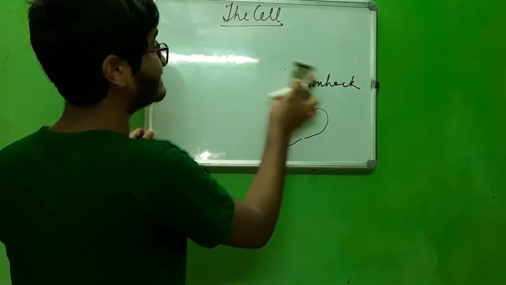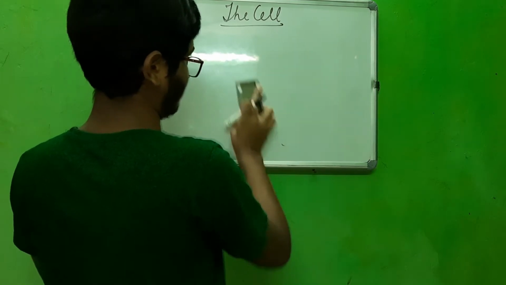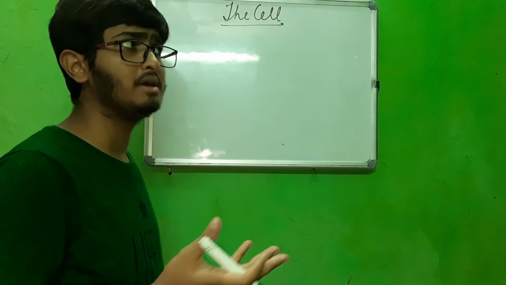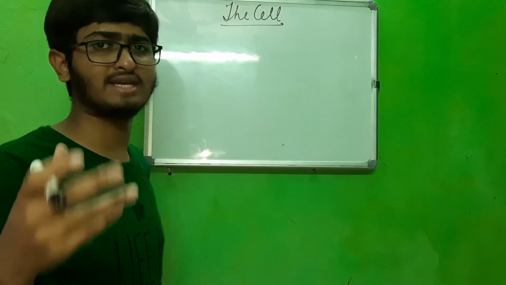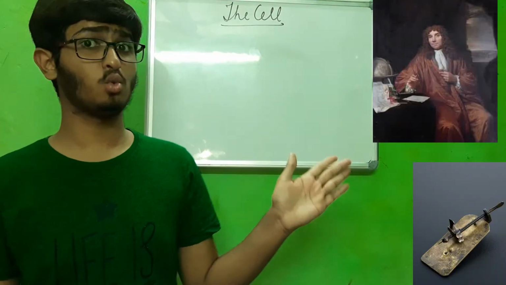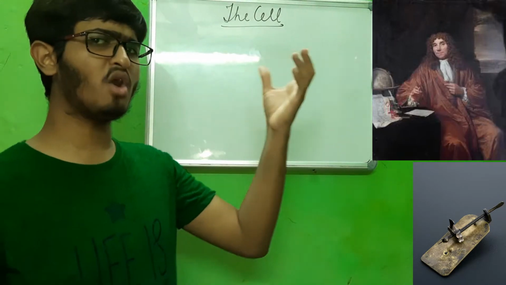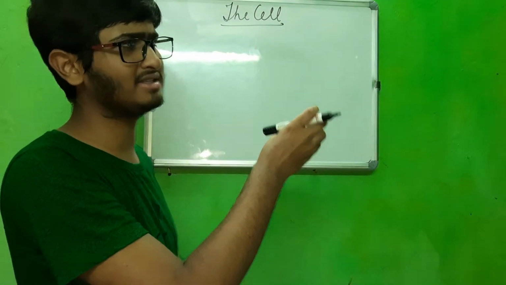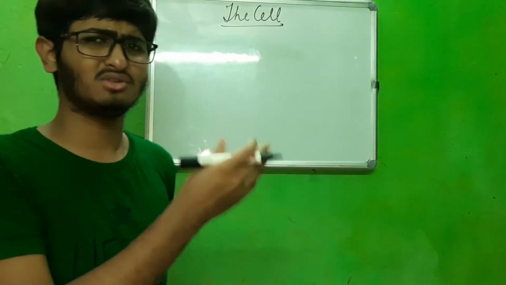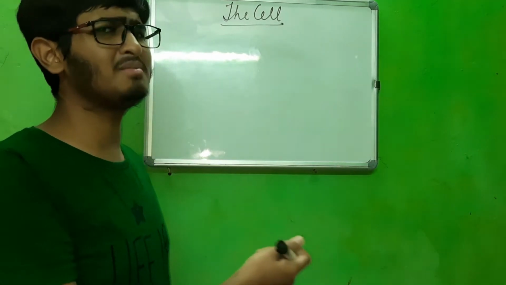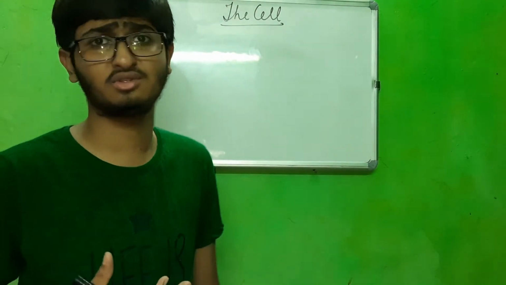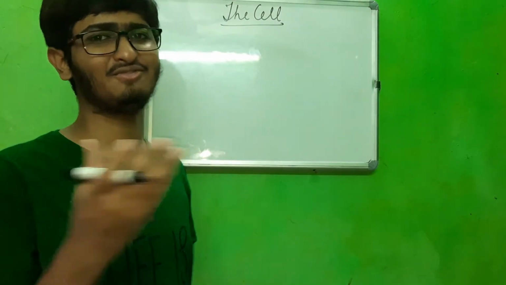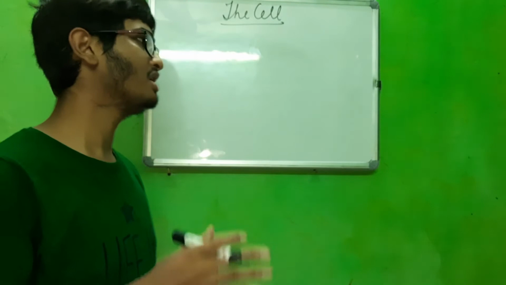The apparatus invented by him was a simple microscope. And why is it called simple? Because it uses a simple biconvex lens. Sideways you can see who Antony van Leeuwenhoek was and what apparatus he made. You can see it is a rectangular apparatus at the top with a stick-like something. Definitely it is a simple microscope, and in those days technology was not so advanced, so the microscope you see in your laboratories is different from this simple microscope.